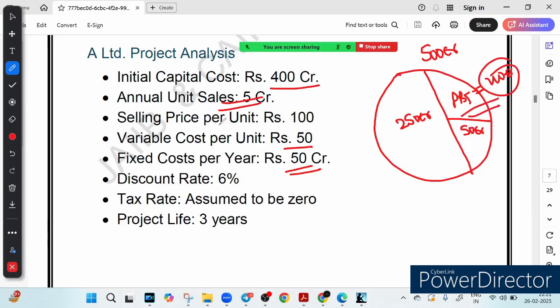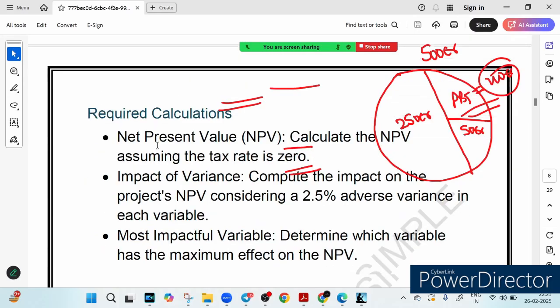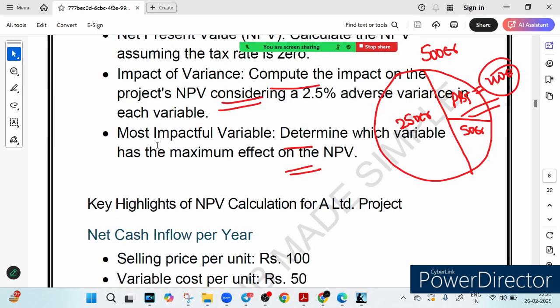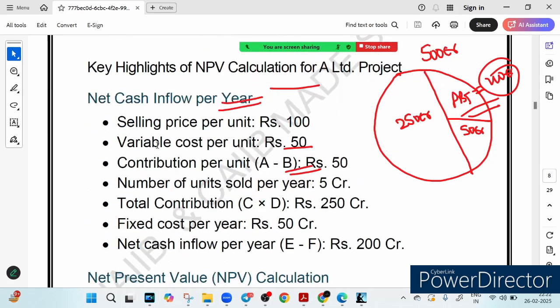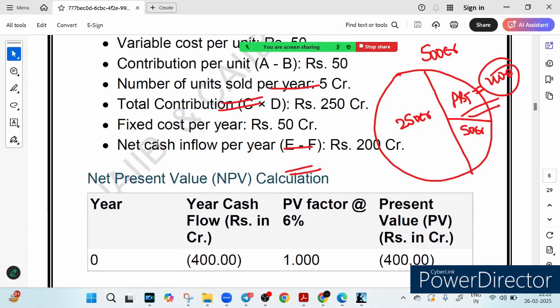And the tax rate is also 0, so no tax is there, and also no depreciation, right? So our entire profit before tax is the profit after tax, PAT, which will be 200 crore. In simple words, the company makes 200 crore profit. So this is what is represented here. I hope this makes sense to you. 200 crore profit per year after covering the fixed cost.